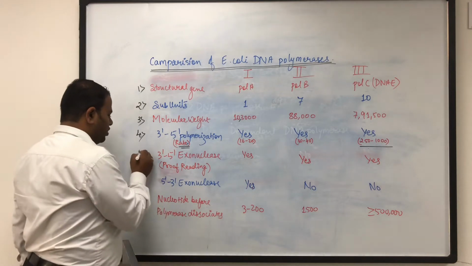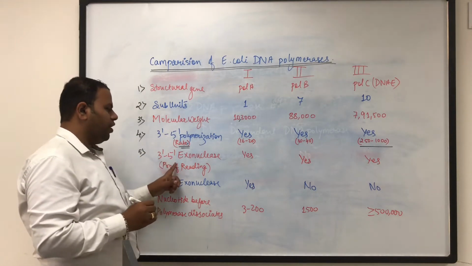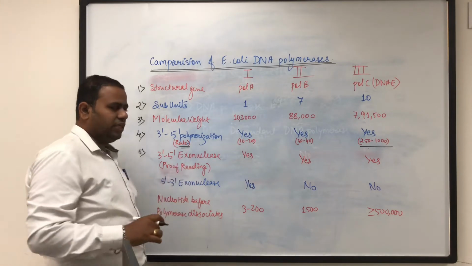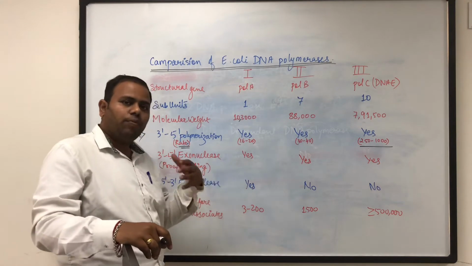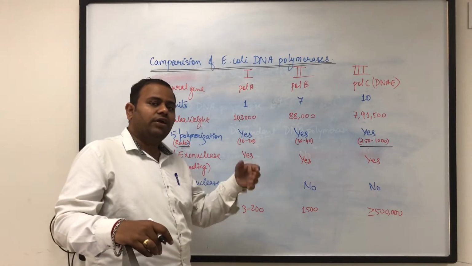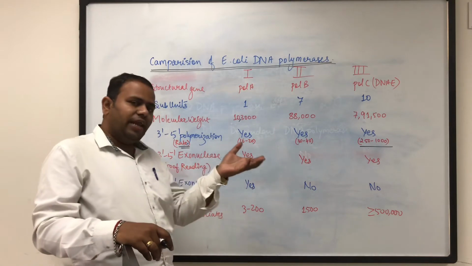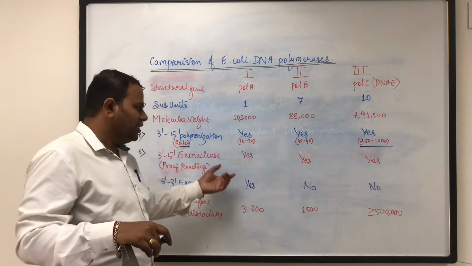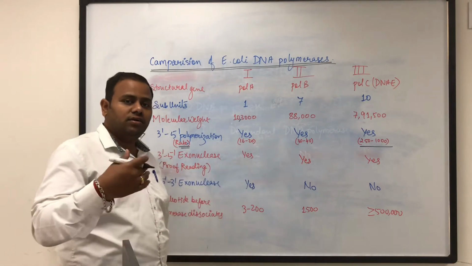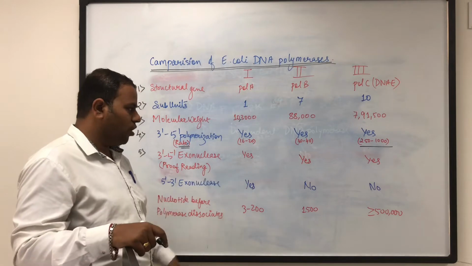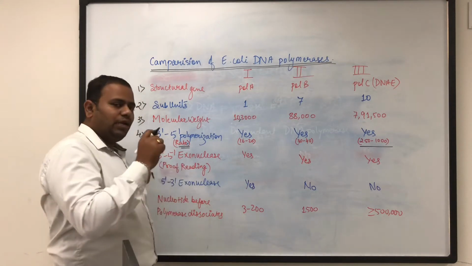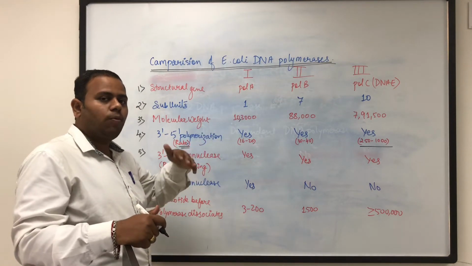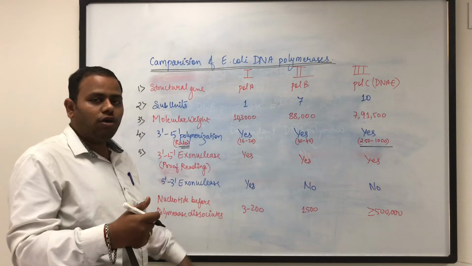Now let's see the next activity. It is the 3' to 5' exonuclease activity. This activity is also called proofreading activity. What happens in this activity? When the DNA polymerase has added a certain number of nucleotides, say 100 to 1000 nucleotides, the DNA polymerase comes back and scans the whole strand that is formed. Why does it do that? It does so to check whether any faulty nucleotide has been added or not. So this ensures that the nucleotide that is formed is the proper nucleotide, complementary to the template strand, and there is no faulty nucleotide added here.